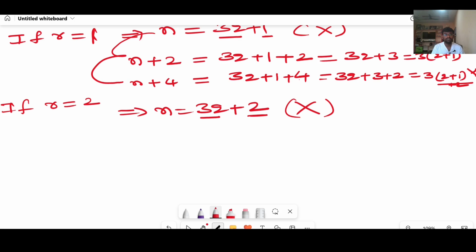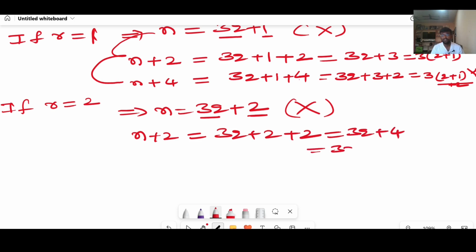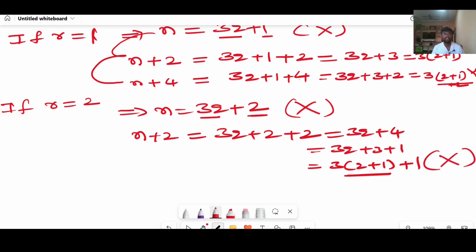And again, if you add 2 on both sides, you will get 3q plus 2 plus 2. You will get 3q plus 4. That gives us 3q plus 3 plus 1. That can be written as, if you take 3 as common, 3 times (q plus 1) plus 1. A multiple of 3 plus 1 will not give us a multiple of 3, right?